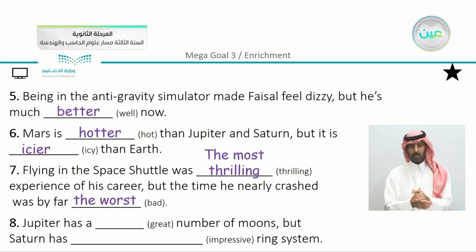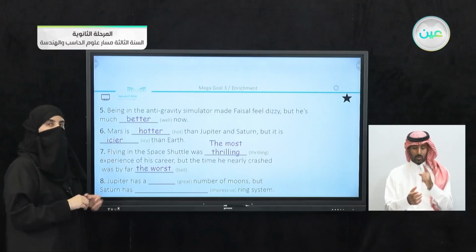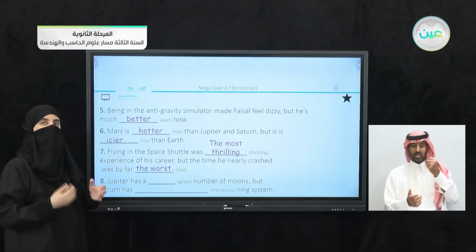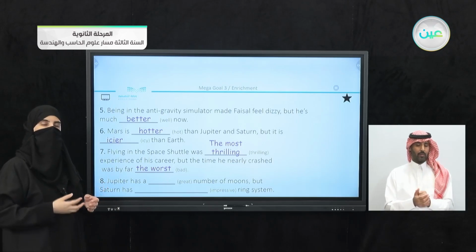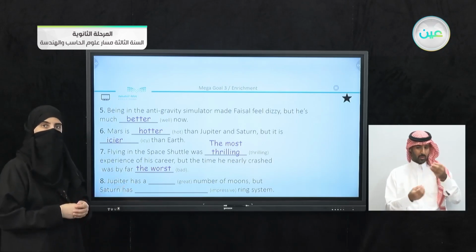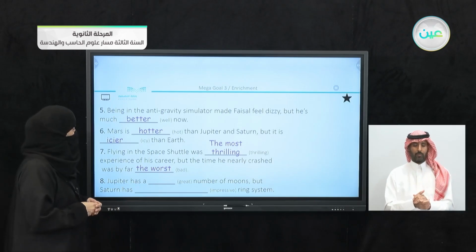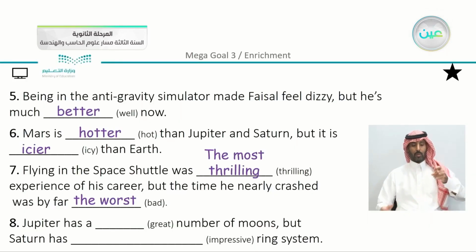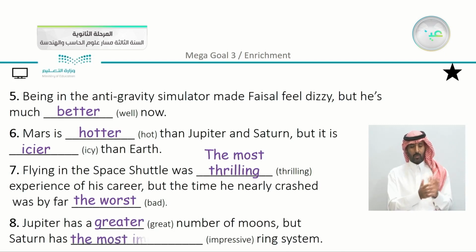Now, just to note here that we have the word thrilling. It is an adjective that is spelled thrilling. Okay, so just to make sure that it's not an -ing that is added in the sentence. Jupiter has a great number of moons. We have here a greater number of moons, but Saturn has the most impressive ring system.